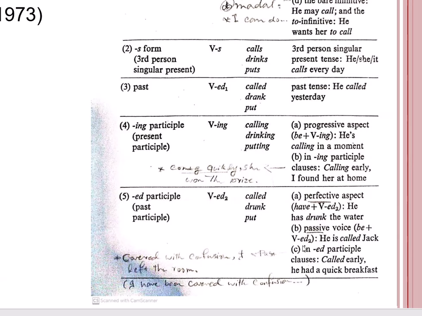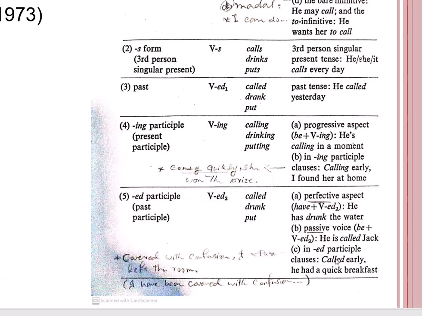The third function is what is called the ed participle clauses. Again, we're talking about the non-finite verbs. One of the three forms of the non-finite verbs is when the verb appears in the ed participle, or what is called the ed past participle form.